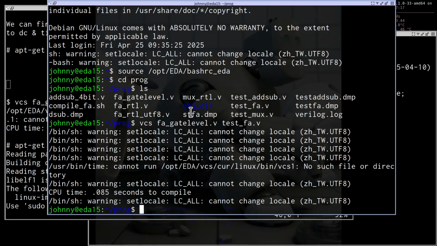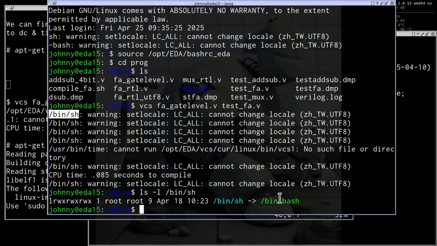Okay, now let's take a look at this problem. In this machine, if we type VCS FA get label.v and test FA.v, you will see that this is just a warning. We don't need to worry about it. But I need to check this file first. I need to make sure that this is bash.